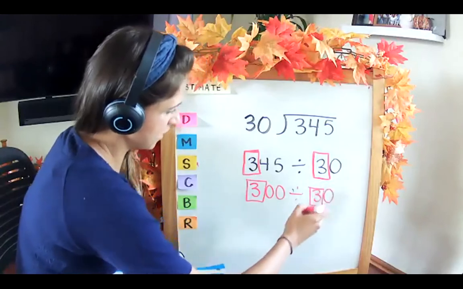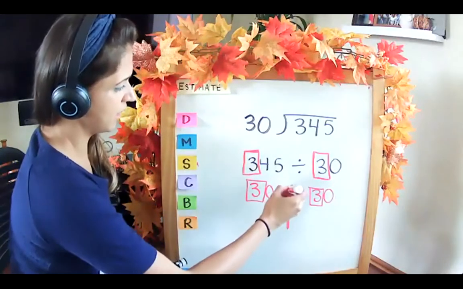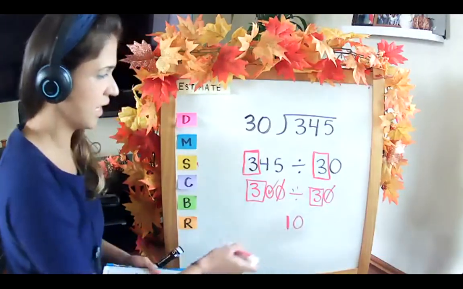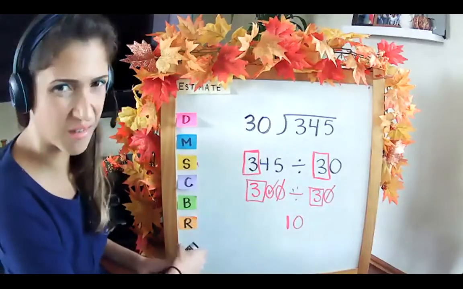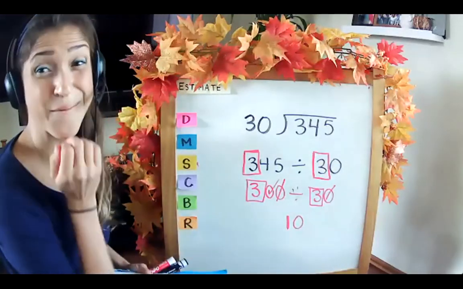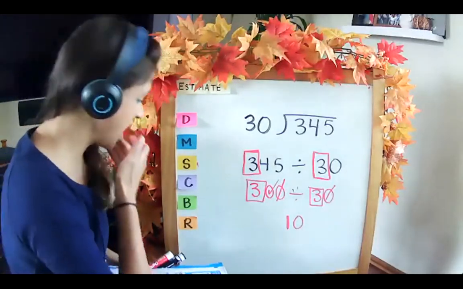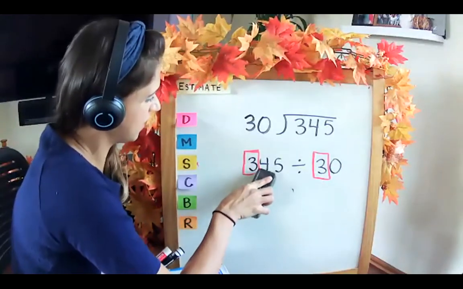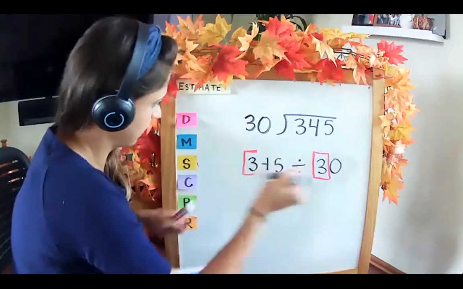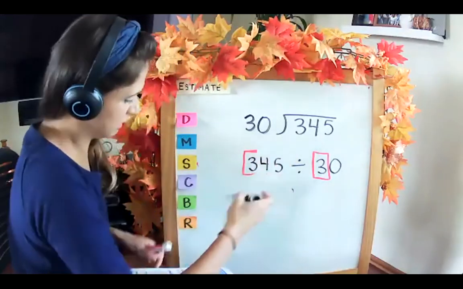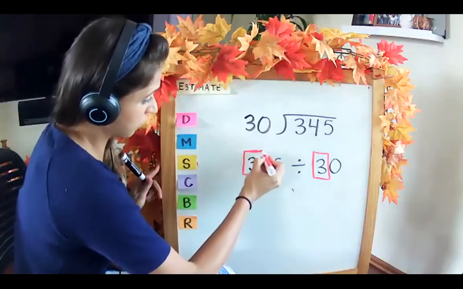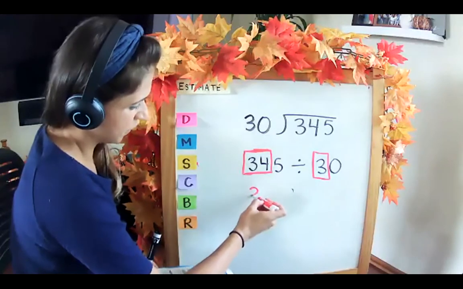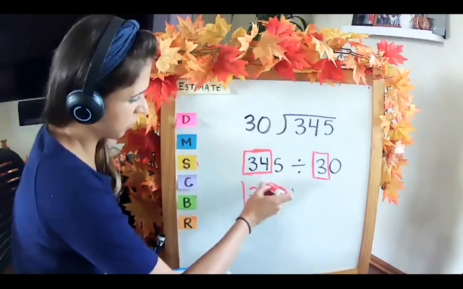3 divided by 3 is 1, and we cancel the 0, and we get 10. Does anybody see a closer estimate? Yes, 330 divided by 30. I think we can get closer because 3 can also go into 34. If you know your 3 times table very well, you know that you could get 33, which is 30 from your 3 times table.